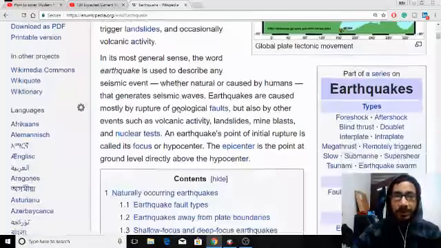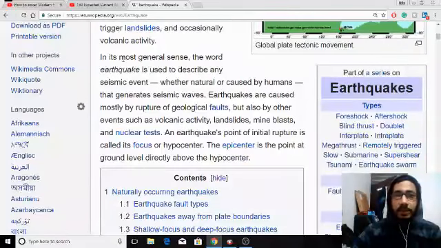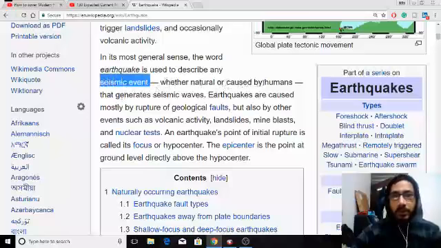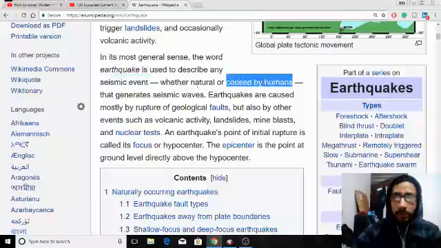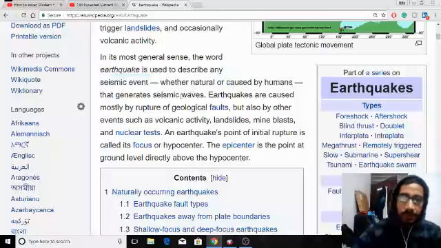It's so dangerous, right? In its most general sense, the word earthquake is used to describe any seismic event, whether natural or caused by humans, that generates seismic waves. So we are also a little bit responsible for earthquakes, right? We human beings, and of course it's natural also.